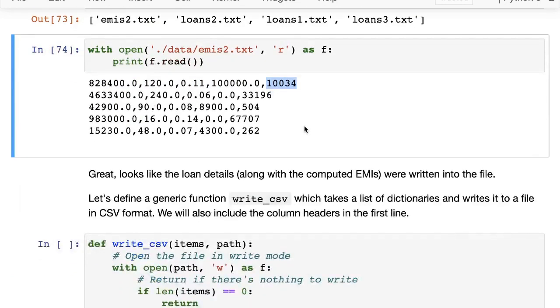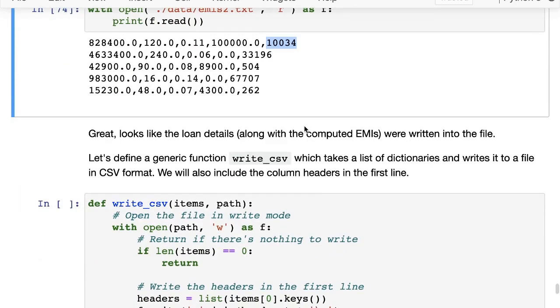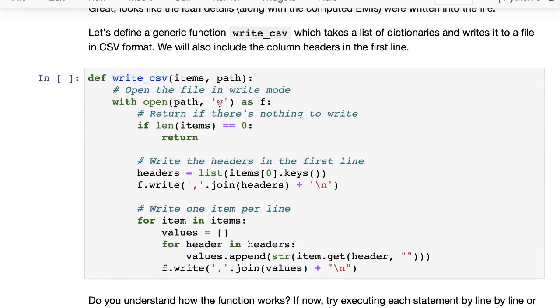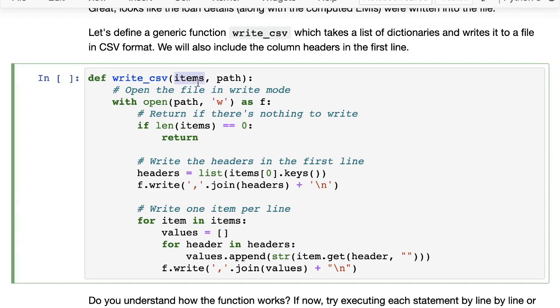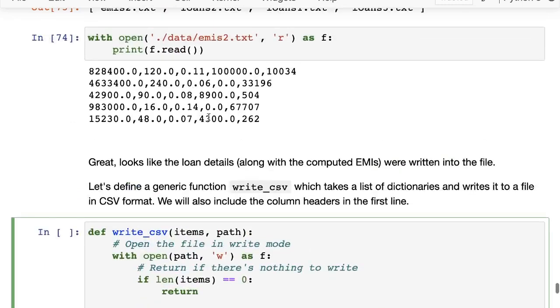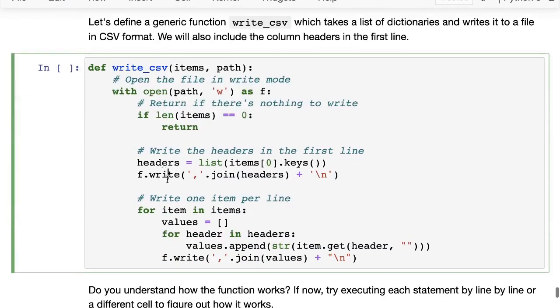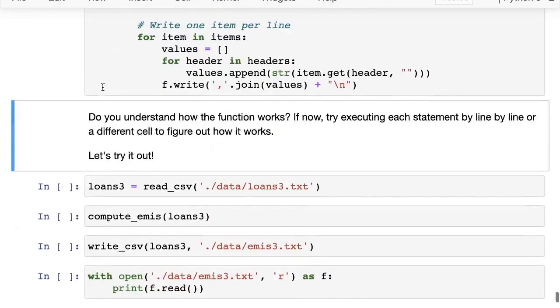Okay. As with everything else, every time we implement some interesting logic like this, it's a good idea to write a function. So let's convert that into a write CSV function. Just as we had the read CSV, which takes in a file and returns a list of dictionaries, we are now writing the write CSV function, which takes in a list of dictionaries and a path, and then writes it to that path. I'll let you go over this function. It does the same thing that we have already looked at here, except that it will also add a header line. So I'll let you figure that out by going through that function step by step.